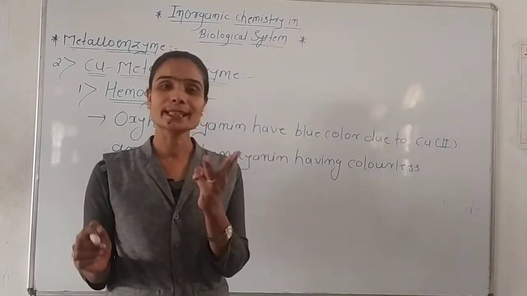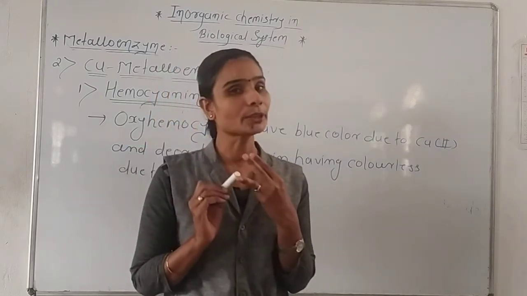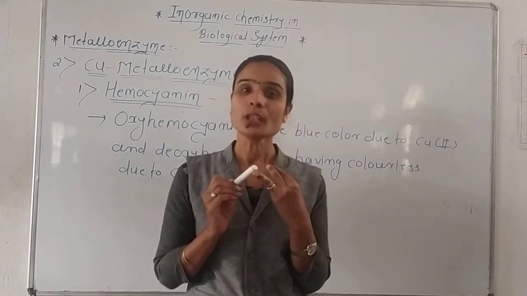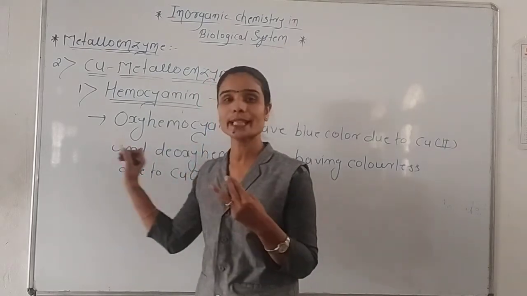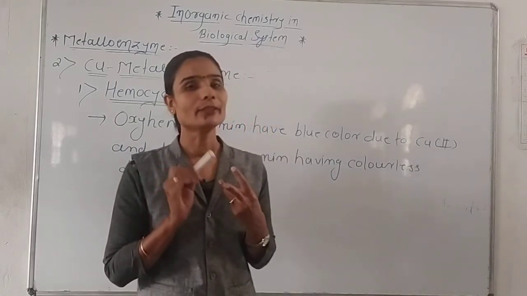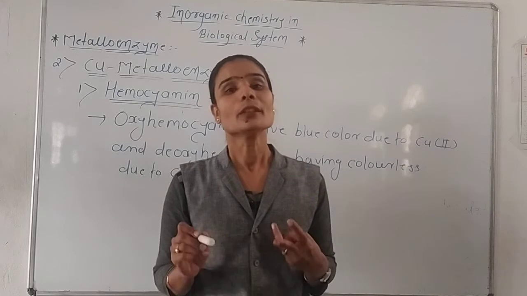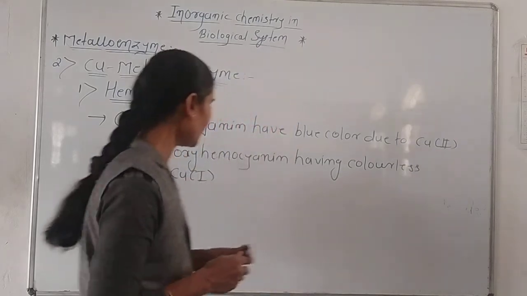So copper is present in both oxidation states, +2 as well as +1. When copper is present in the +2 oxidation state, that is oxyhemocyanin, it has blue color, and when copper is present in the +1 oxidation state, that is the deoxy form of hemocyanin, it is colorless.